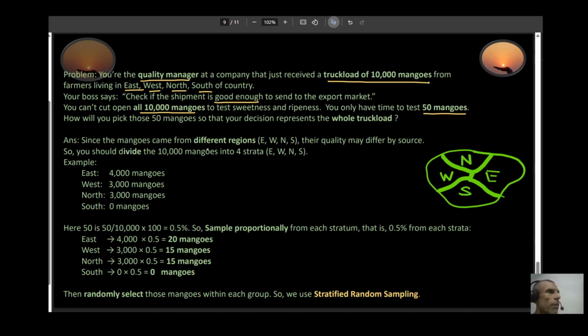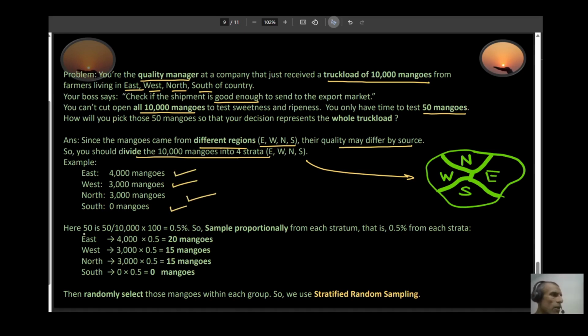Well, since my mangoes came from different regions, east, west, north, south, the quality may differ by source. So what I'm going to do is divide my 10,000 mangoes into 4 strata: north, west, east, south. So let's say my east is 4,000 mangoes, and from the west I got 3,000 mangoes, from the north I got 3,000, and from the south, let's say it is 0 mangoes. Now my 50 is 0.5% of your total. Okay. So what we do, we sample proportionally from each stratum. In other words, we take 0.5% from each strata.